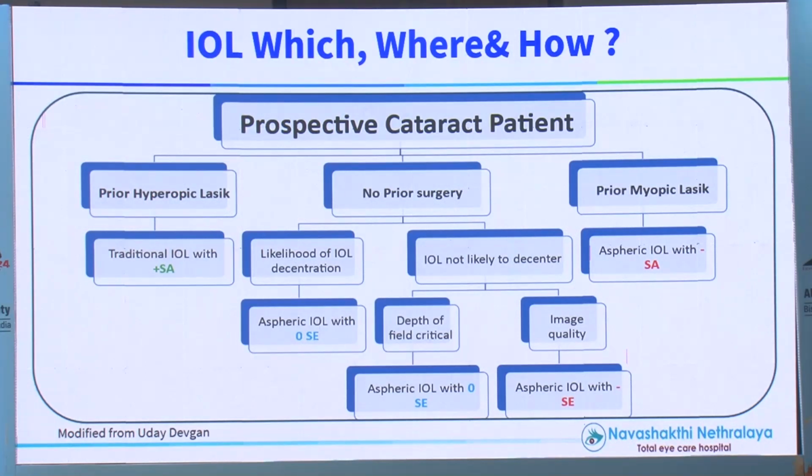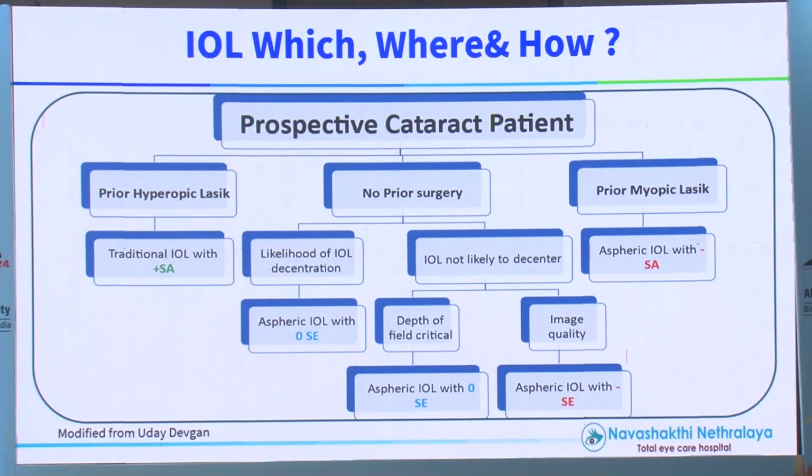Now there are two options here. You have already seen the profession of the patient. You have seen his activities. So, if the patient needs crisp vision, then you go with a slight negative asphericity. How much should it be? Minus 0.1. If the same patient needs depth, meaning he can adjust to a little bit of reduction in contrast, a little bit of reduction in quality, but he needs the depth with that lens, then you go for minus 0.25 to minus 0.35. Remember these two values.